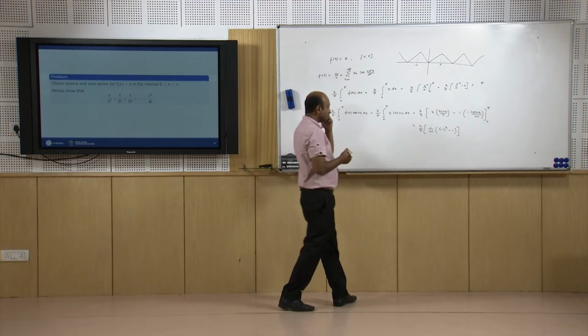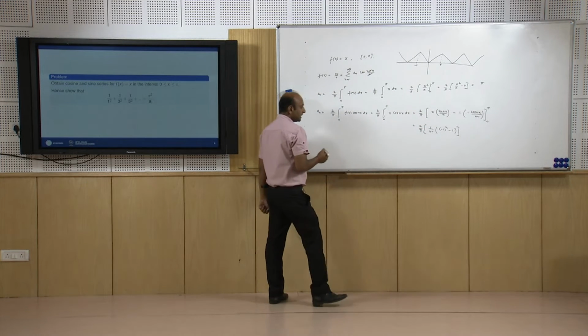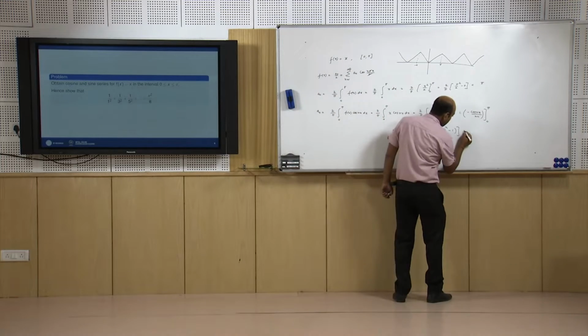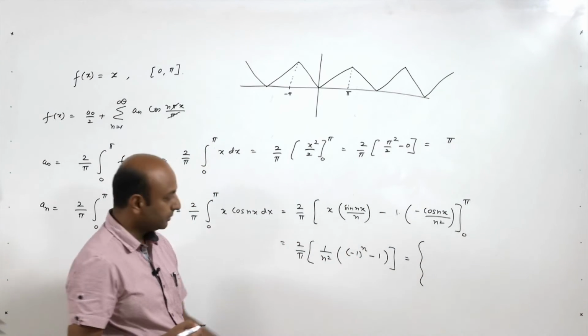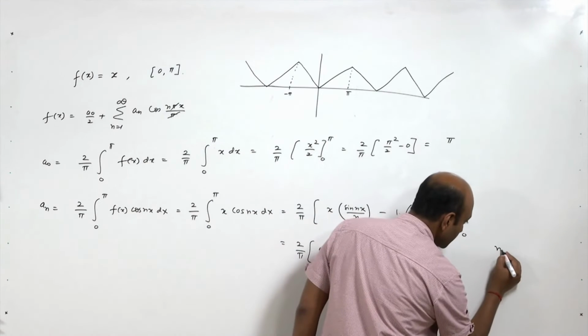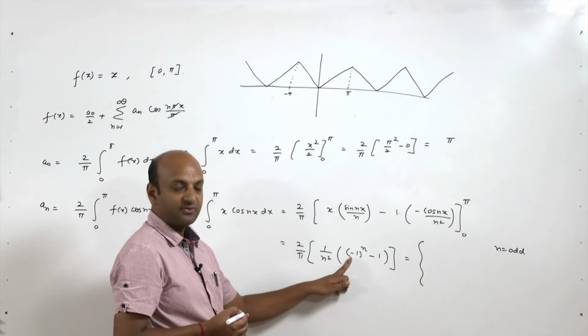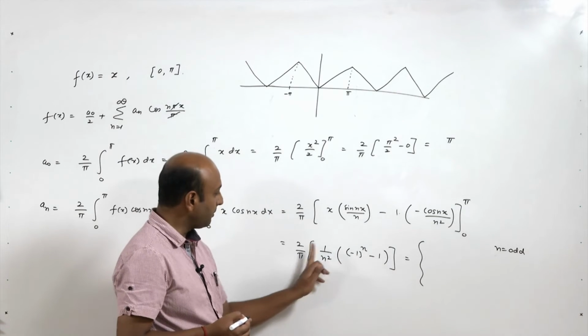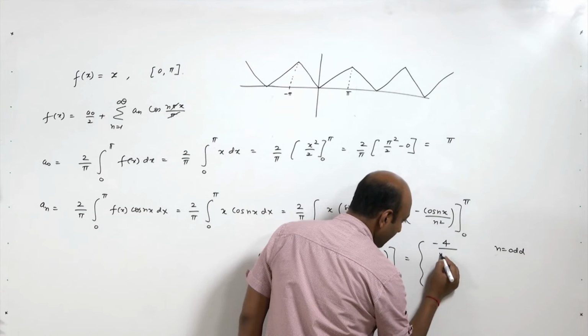So, a n is equal to, when n is odd, minus 1 minus 1 is minus 2, so 2 into minus 2, minus 4 upon pi into n square.